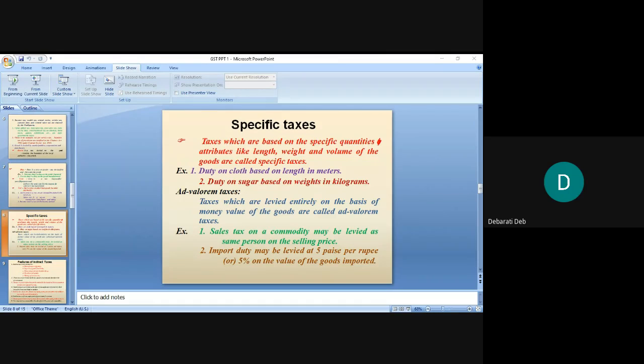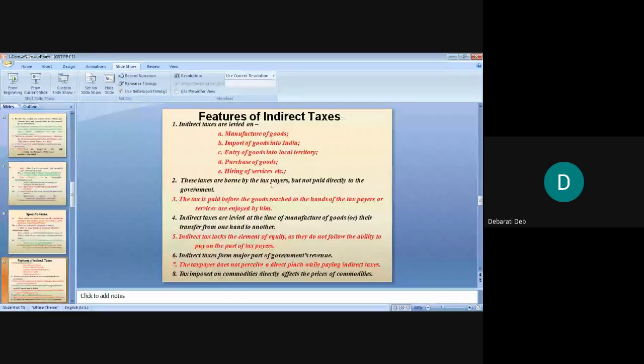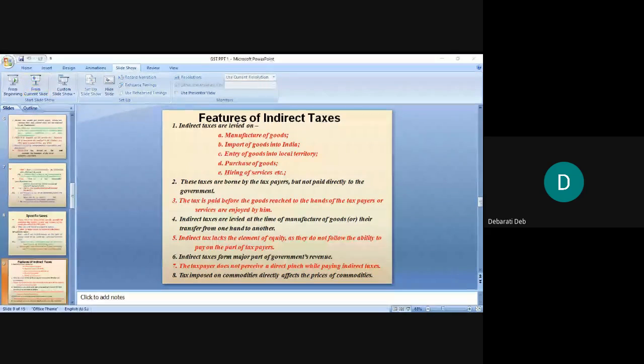Then indirect tax lacks the element of equity as they do not follow the ability to pay on the part of taxpayers. Since the taxpayers are not paying it directly to the government, it lacks the element of equity. Taxpayers are paying it, but as I told you yesterday about impact and incidence, impact is on one person and incidence is on another person, so there is a lack of the element of equity in indirect tax.